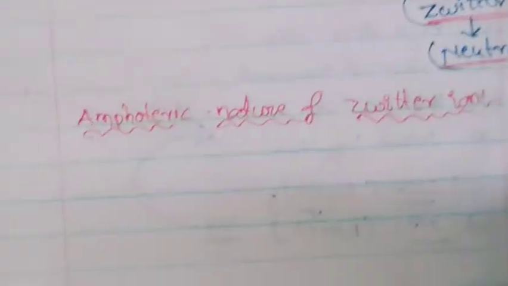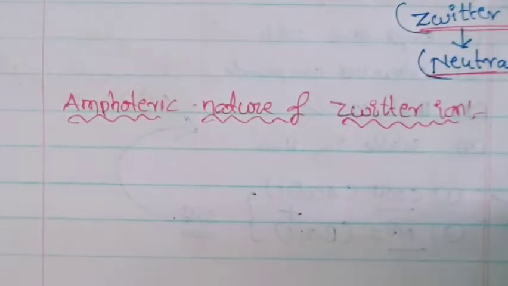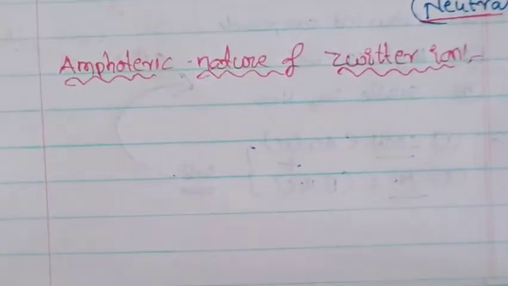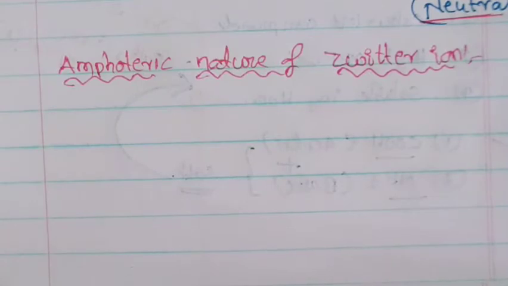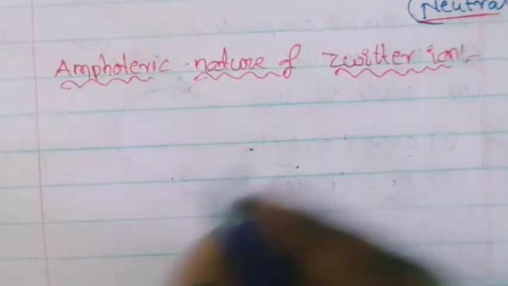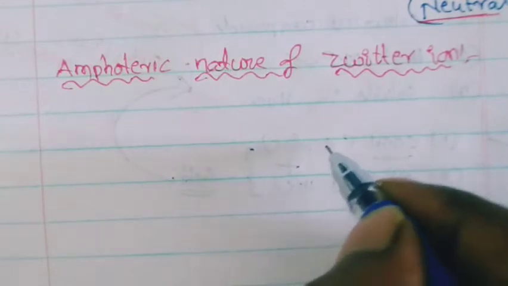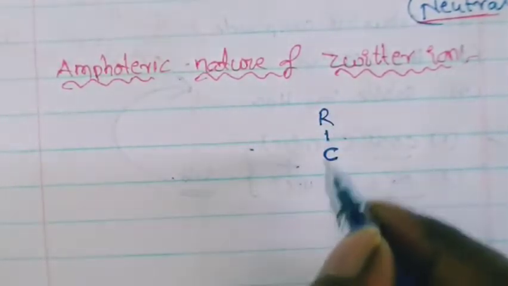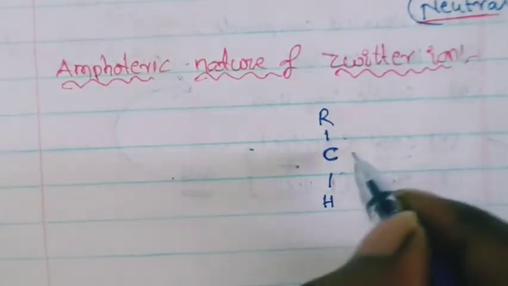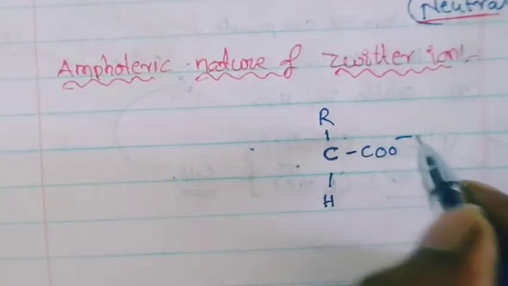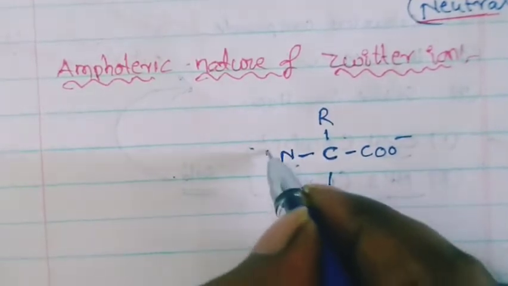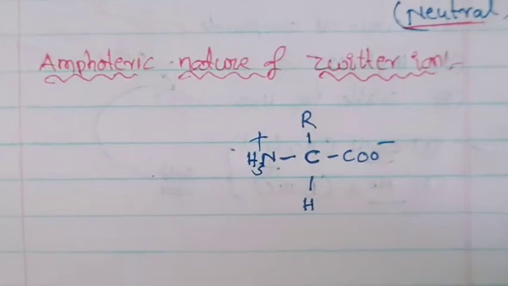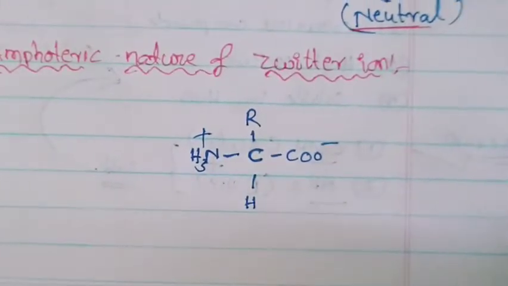So I will write the chemical reactions. Everyone should remember. First of all I will write what is the reaction with acid and what is the reaction with base. So I will take the middle of this paper. The Zwitter ion: here one carbon atom, here one R group, here hydrogen, this side is a COO minus ion, this side is an NH3 plus ion. So this is called a Zwitter ion.